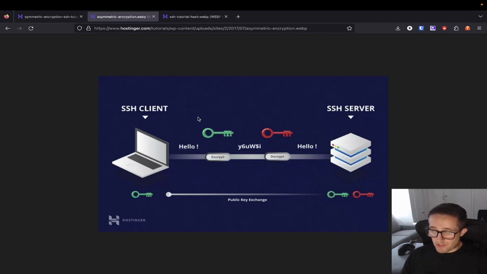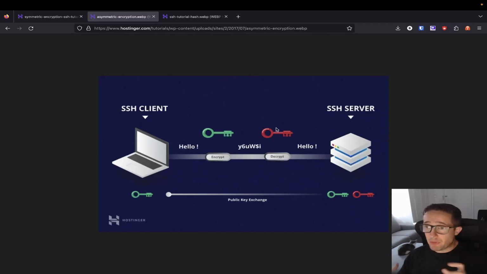So then what we're going to do is take that data, which is "hello." We're going to encrypt it with their public key. And then we're going to send it over to them, because here's the gobbledygook that is the encrypted text, the cipher text, if you will. And then we're going to send that over to the server. And now the server can go ahead and decrypt it because it has the private key.